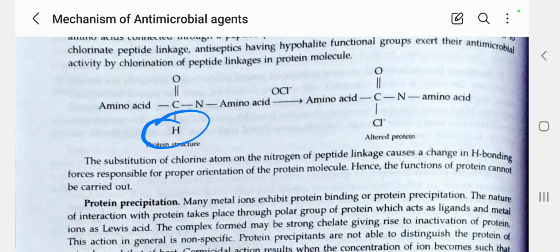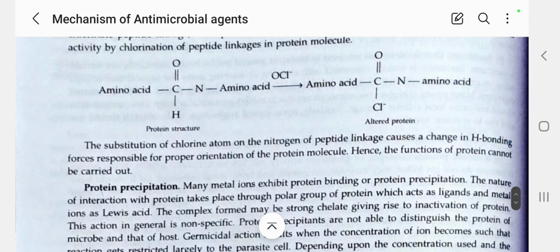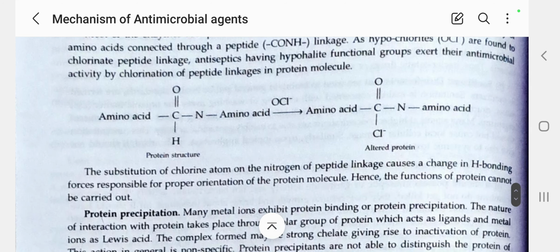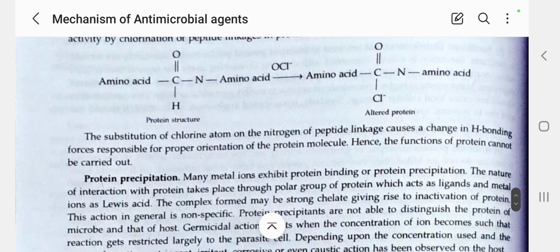Hence the functions of the protein cannot be carried out. This is the best example for drugs that liberate chlorine, hypochlorite and iodine derivatives like aqueous iodine, strong iodine and weak iodine.